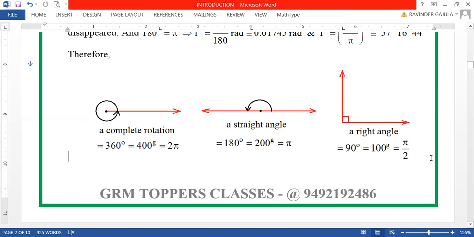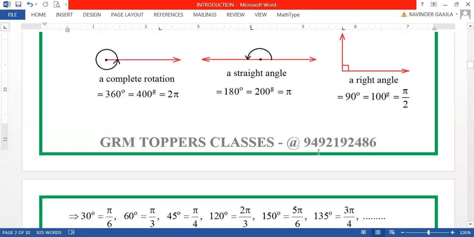So like this, one angle will be measured either in degrees or in grades or in radians, and you can convert one angle from one system to another system. You can convert one angle into another system using any of these equations, dear friends, but the convenient one will be taken like this: 180 degrees equal to 200 grades equal to pi radians.